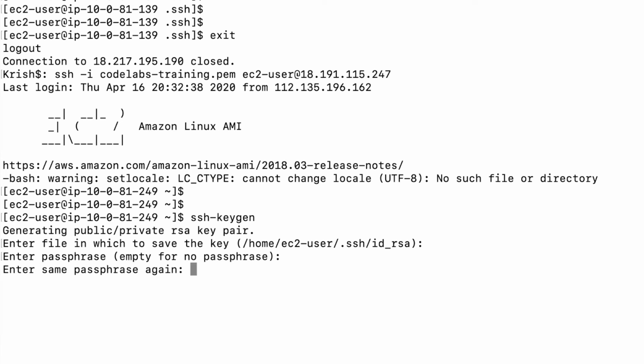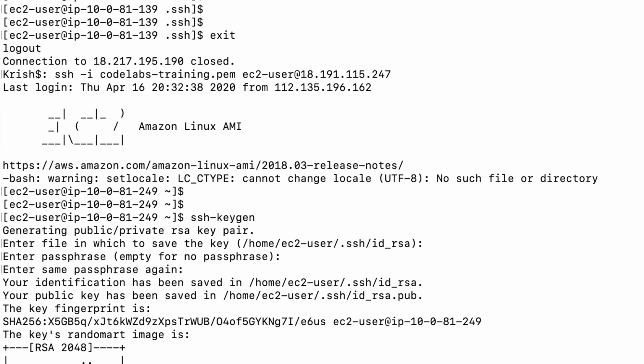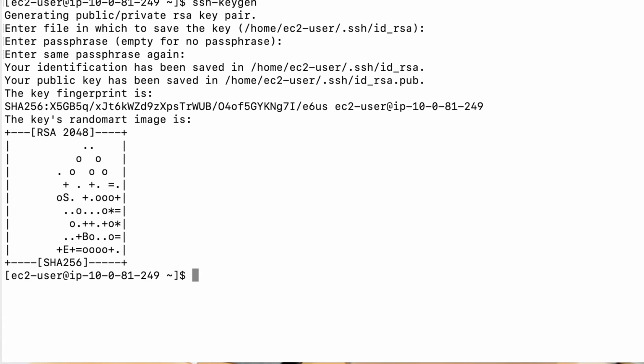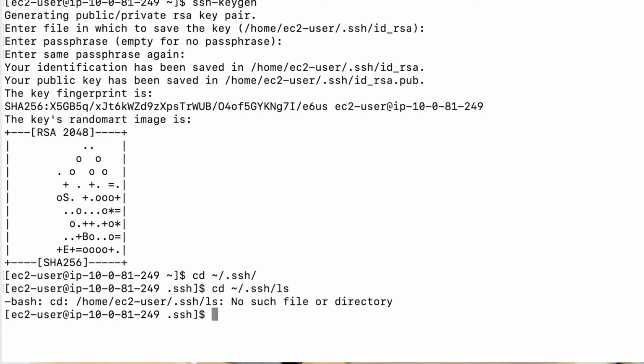I do not want to add any passphrase. Okay, good, I have this key here. Now if I check, I should have the keys in this directory. You can see here it has a private key and its public key.